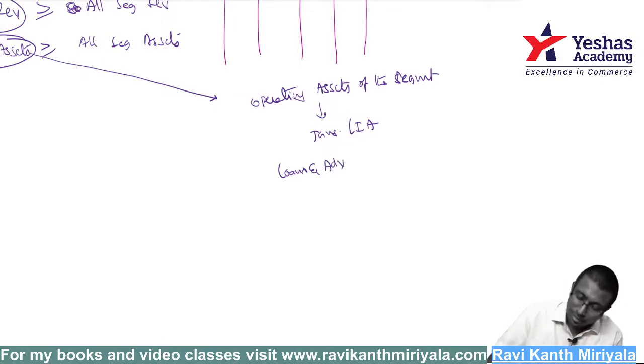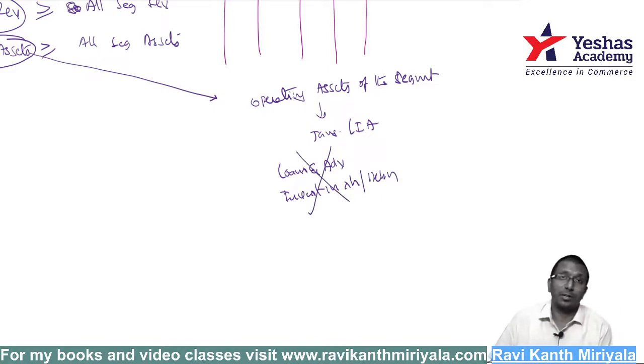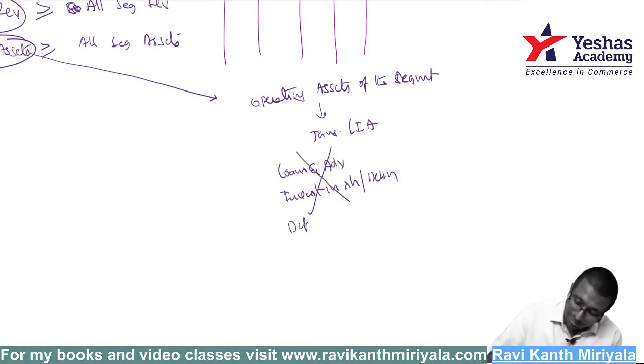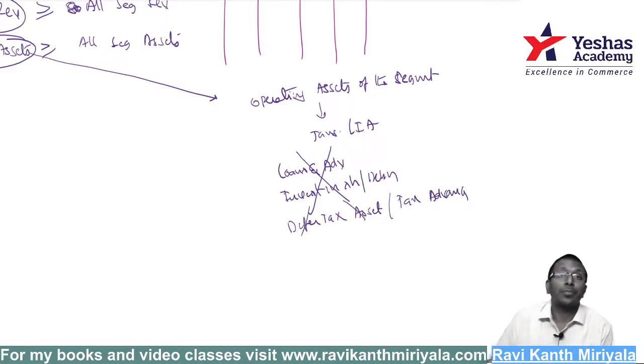Whatever investment you made, investment in shares, investment in debentures, these are all not going to be taken. Deferred tax asset and tax assets, basically advance tax, this is also not part and parcel of segment assets. You should not take it.